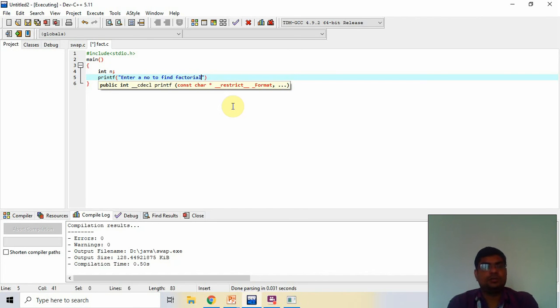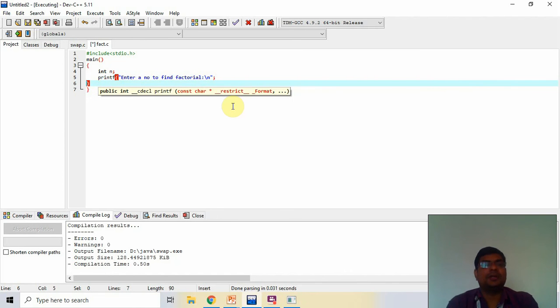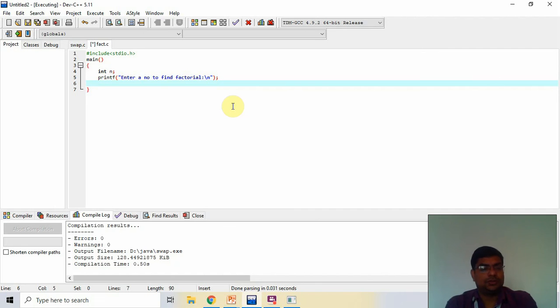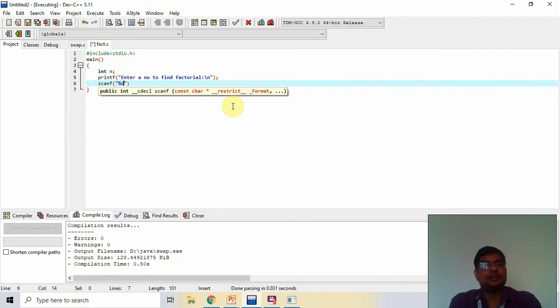Now I use the \n, this is just formatting. Then scanf with %d and the address of, and now I read the number.